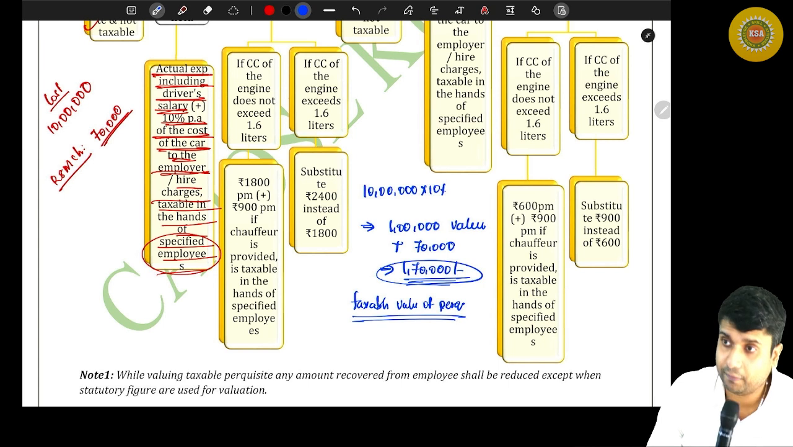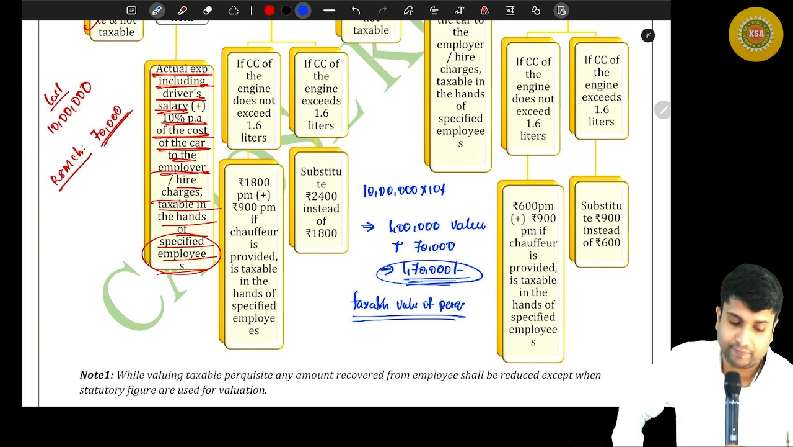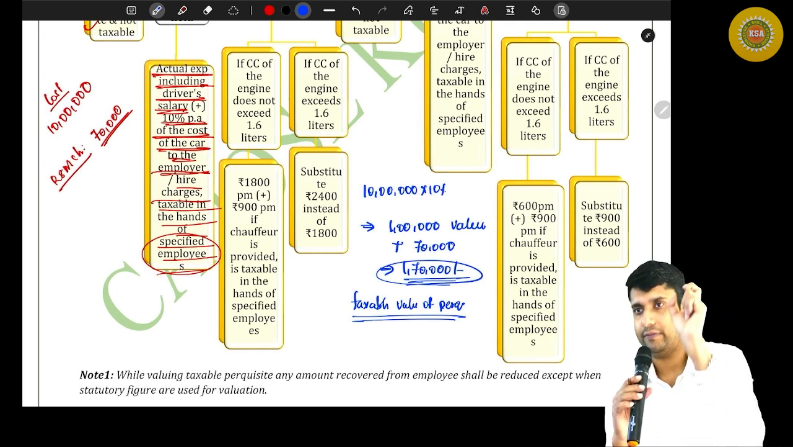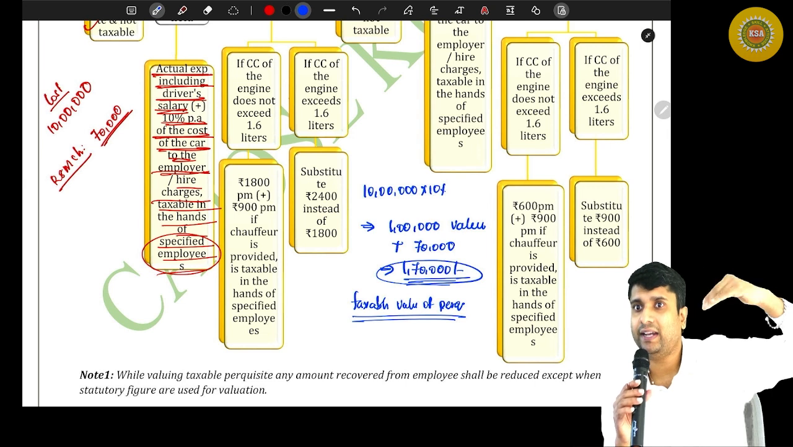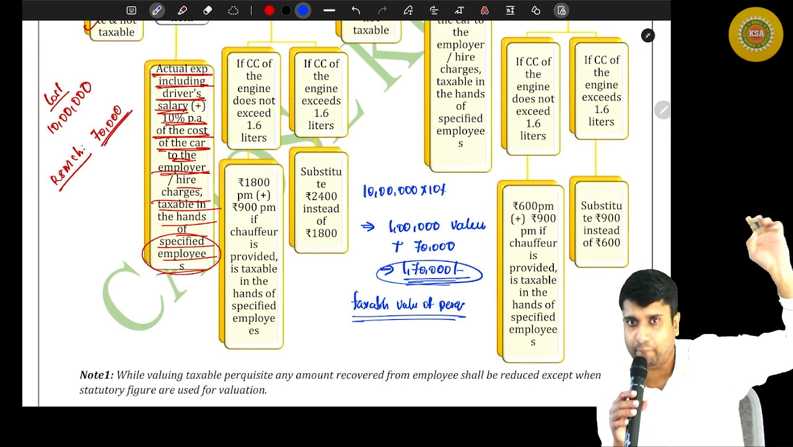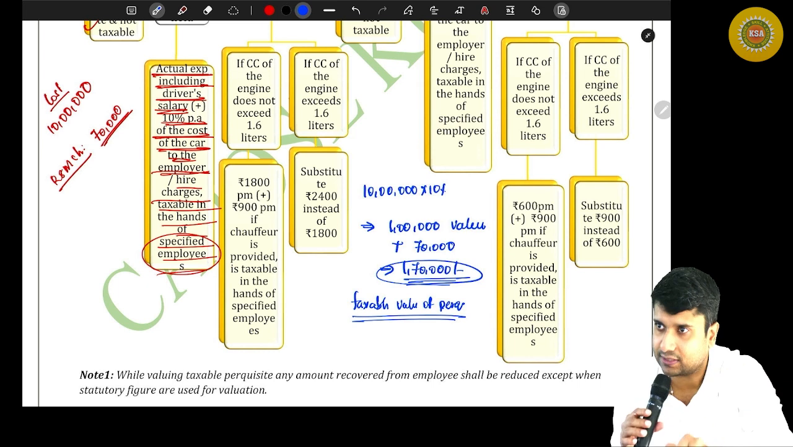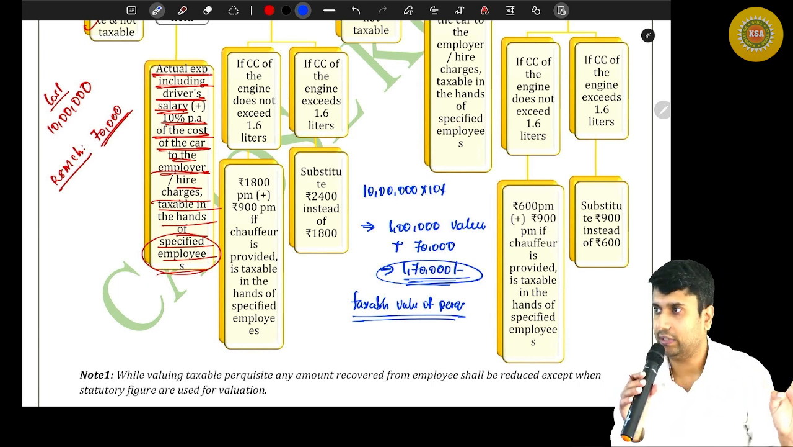Are you all with me? So what the department says is, if you are using a car which is owned by your employer and all the maintenance or running charges are met by the employer and you are using that particular car only for your personal purpose, then for the ownership, 10% of the cost of the car every year.